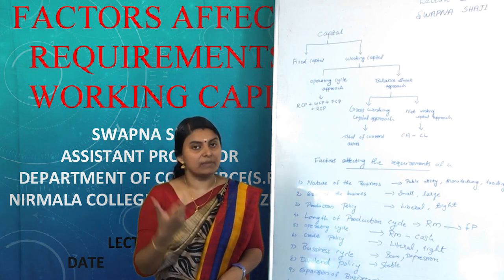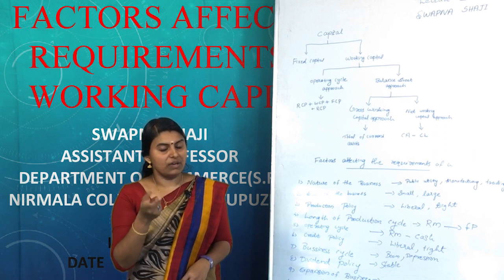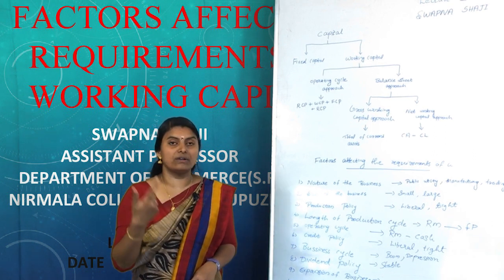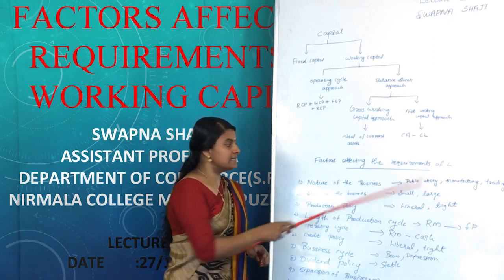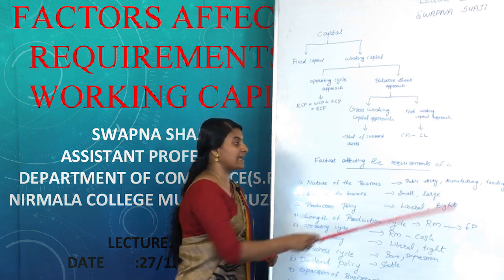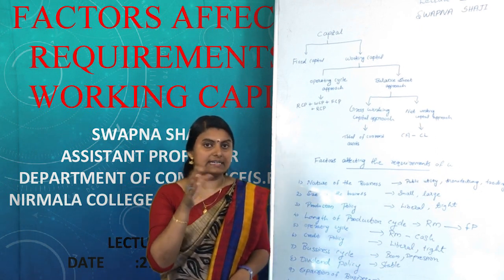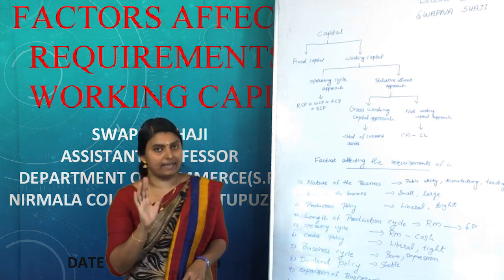So the requirement of working capital in trading concerns is very high. So, we can arrange these three types of organization in the ascending order of their requirements of working capital. First one is public utility undertakings, second one is manufacturing undertakings, and last one is trading concerns. So, the first factor affecting the requirements of working capital is the nature of the organization.